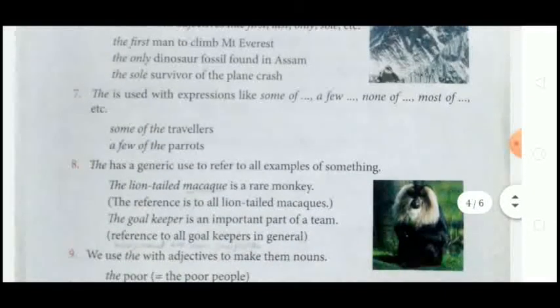Seventh one, the is used with expressions like some of, a few, none of, most of, etc. Okay, with these words or these expressions we use the. Some of the travelers, a few of the parrots, none of the students. So with such expressions we use the.